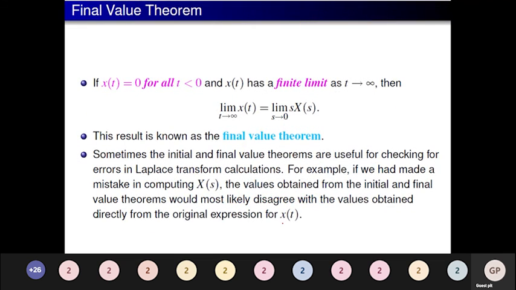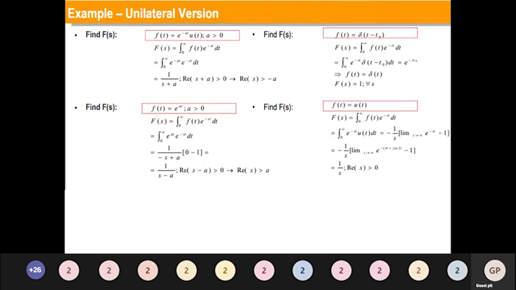Similarly, final value theorem. If x of t is equal to 0 for all t less than 0, and x of t has a finite limit as t tends to infinity, then the limit as t tends to infinity of x of t is equal to the limit as s tends to 0 of s times x of s. It is very important that we know the initial value theorem and final value theorem. We do have some GATE problems asked on these. So let me explain a few examples of how to solve Laplace transforms, then we can move on to solving problems with respect to GATE.